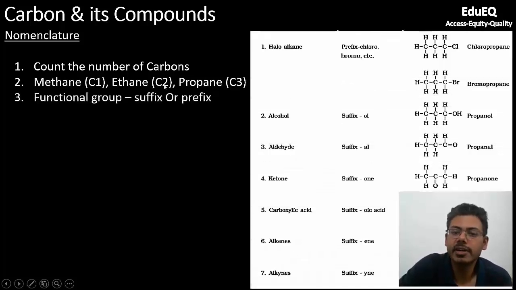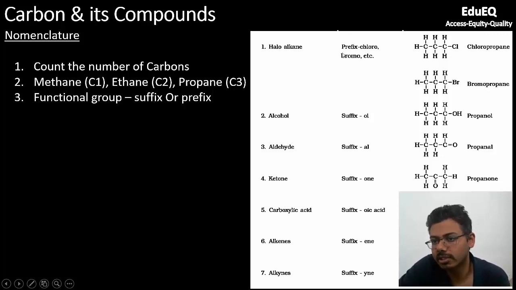Then you have to identify the functional group, and whether that functional group will be used as a suffix or prefix. Suffix means the name of the functional group will come at the end of this name. It means after methane, ethane and propane, on the right hand side, which is suffix. Prefix means before methane, before ethane, before propane; the name will start with the functional group and then methane, ethane, propane will come. And whether the functional group is suffix or prefix, you can check from this table.